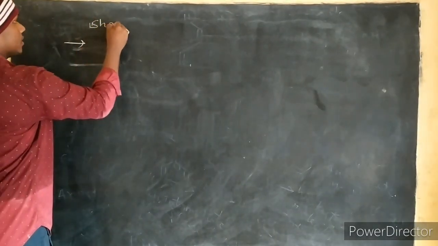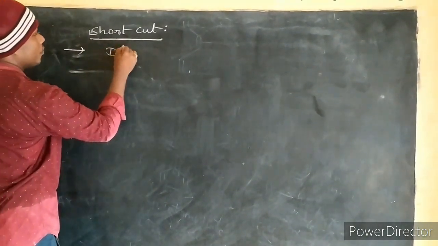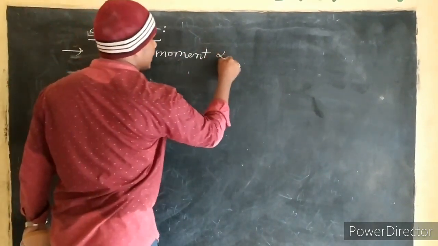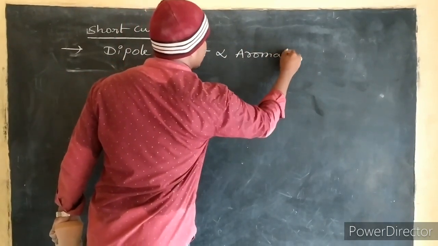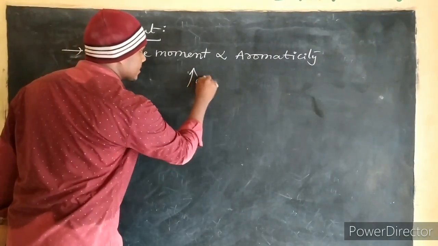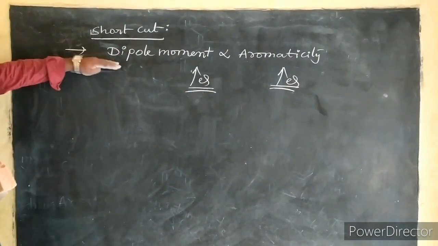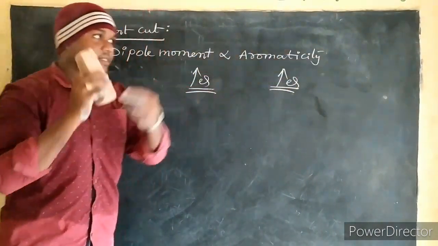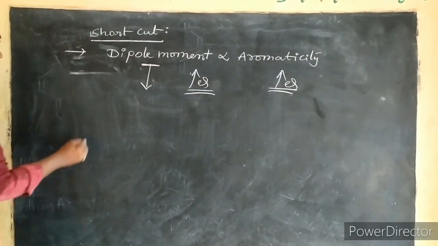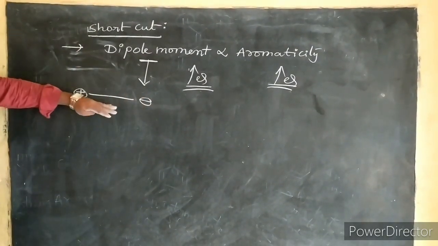The shortcut formula is dipole moment is directly proportional to aromaticity. Correct? If dipole moment increases, then aromaticity increases. Just remember like this. If dipole moment increases, aromaticity increases. Dipole moment means what? Charge separation. Charge separation means if one end is positive, then another end is negative. Then only the dipole moment.